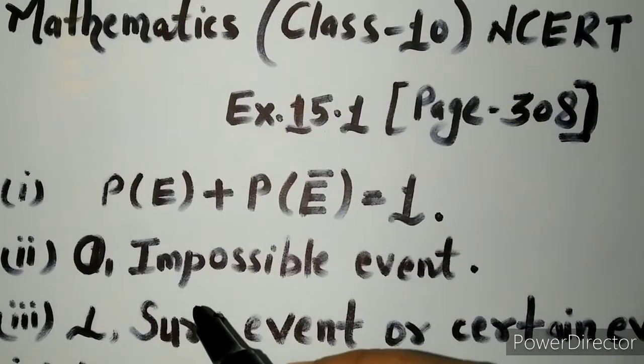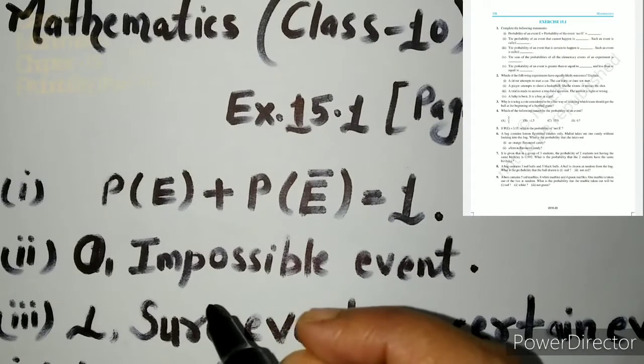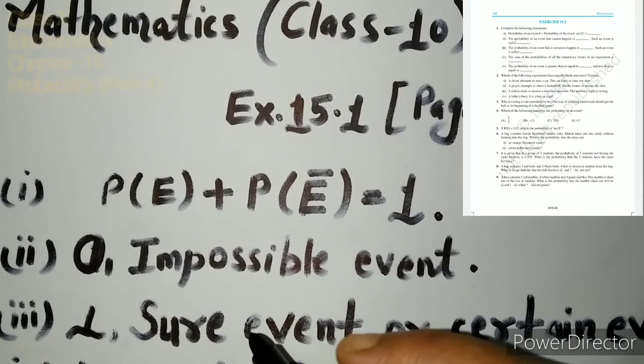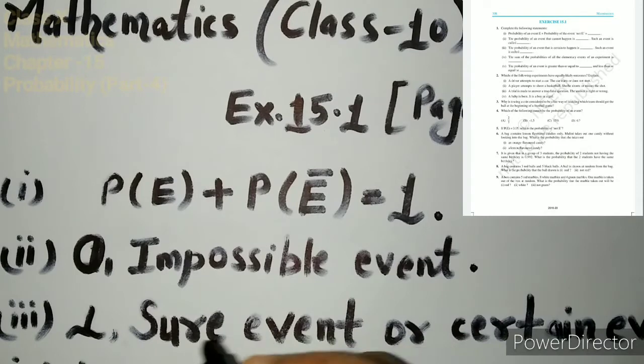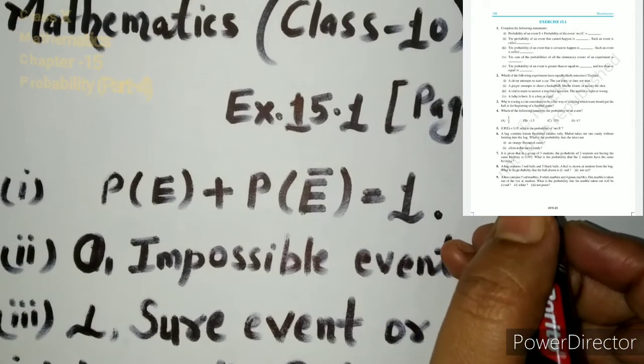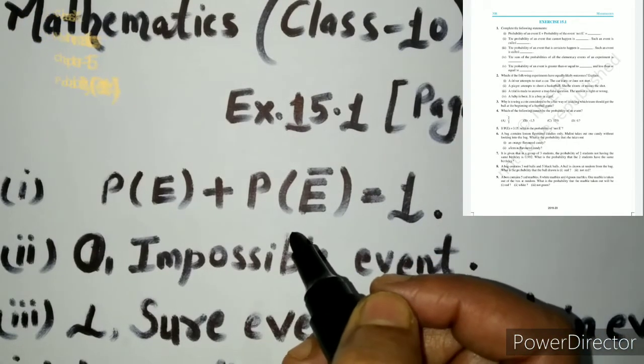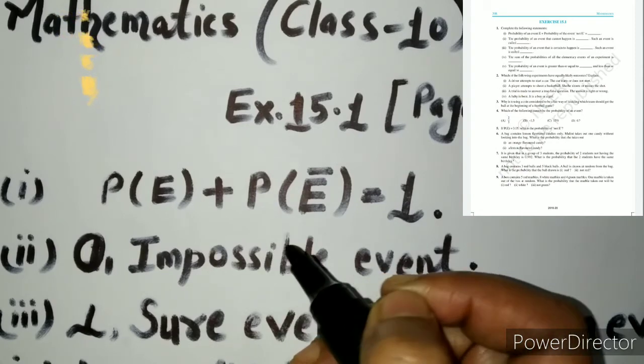Today we are going to discuss exercise 15.1, Mathematics class 10th NCERT, chapter number 15, Probability, page number 308. First question, complete the following statements.